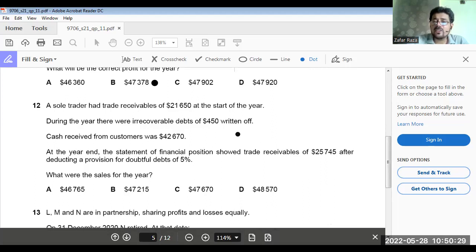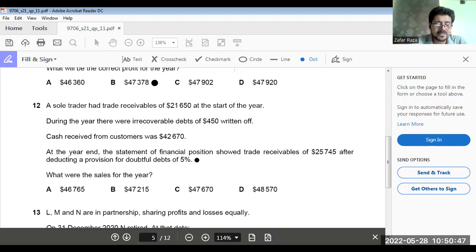When we have to compute sales, what are total sales? Total sales can be computed using the sales ledger control account. When we use the sales ledger control account, we have to ignore provision for doubtful debt. It has nothing to do with the control account.